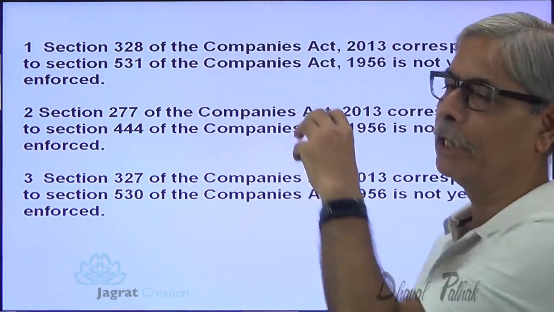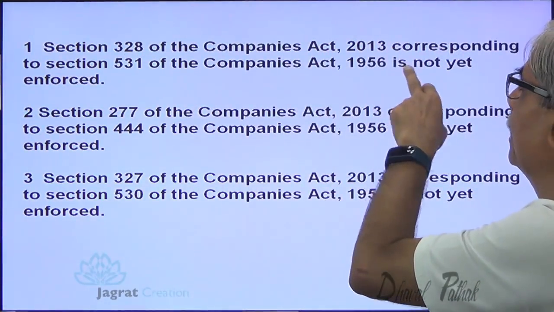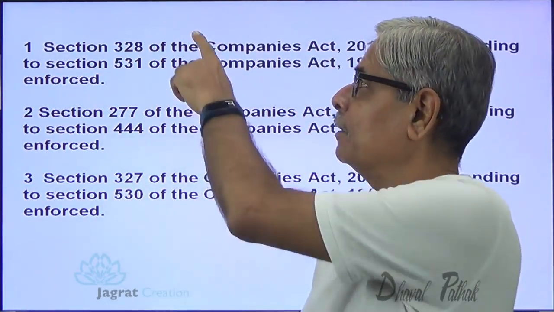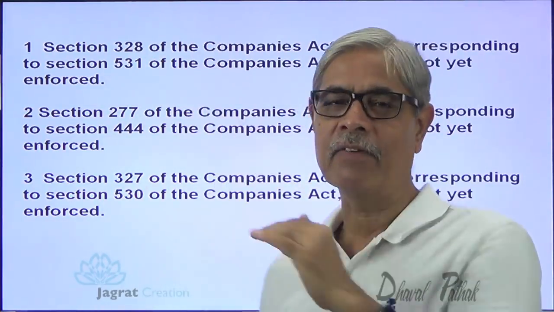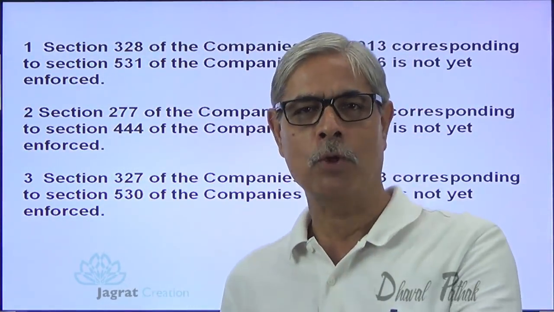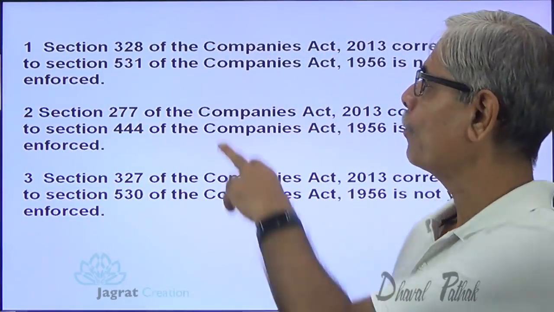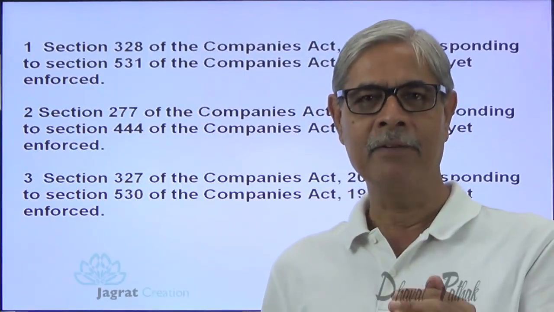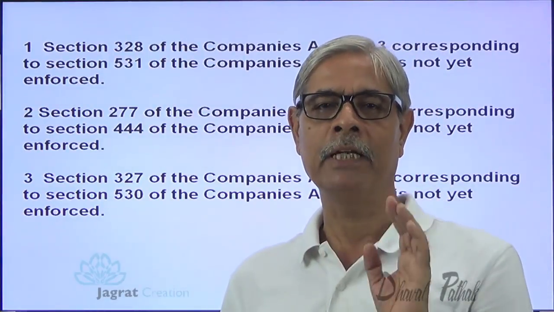The new Section 328 is not yet enforced by the government. So we are required to go for accounting as per Section 531 of the Companies Act, and the accounting will be in line with Section 328 of the new company law.